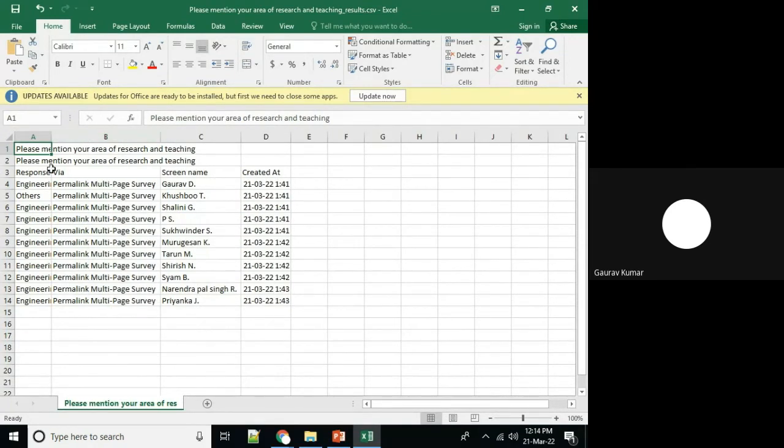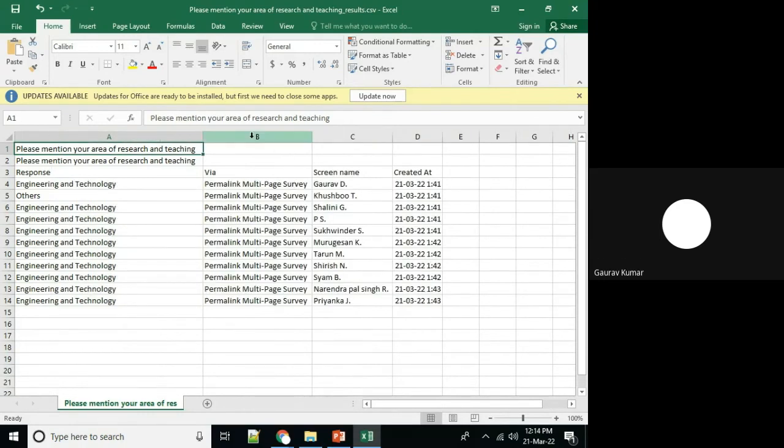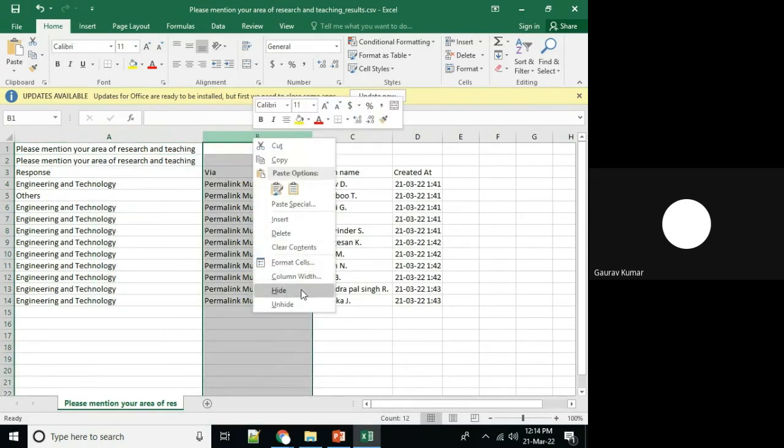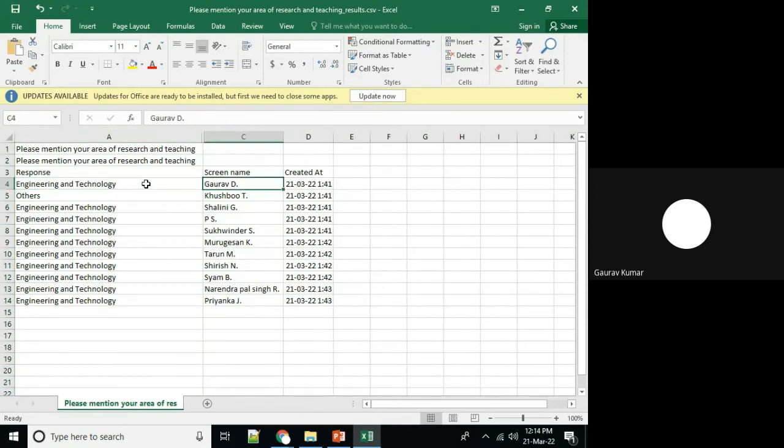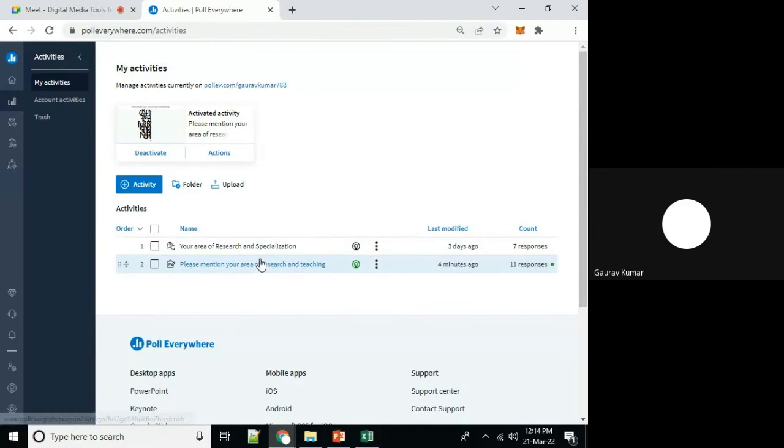Screen name, these are the different screen names who have responded, and which option, and at which date and time they have given their response.